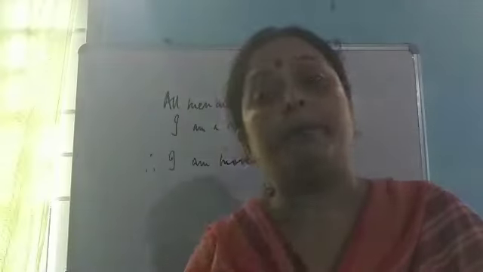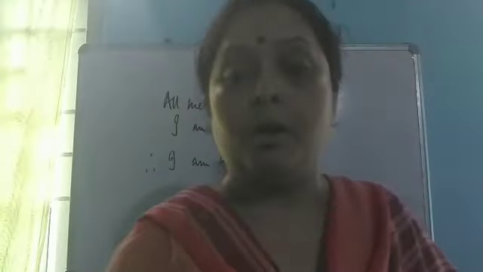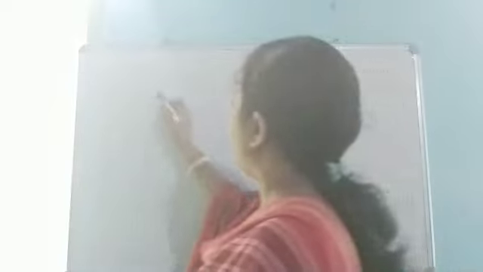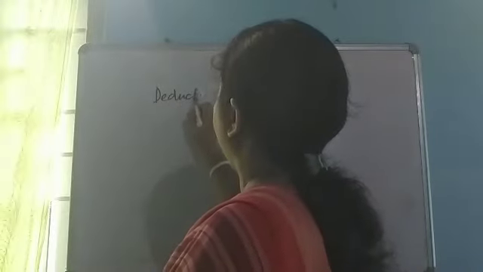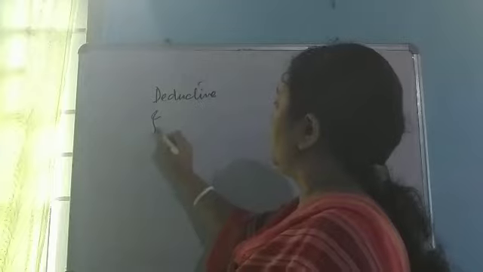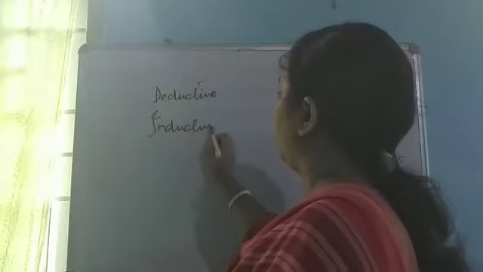Now, reasoning may be of two kinds. What are the two kinds? The two kinds of reasoning are deductive and inductive.